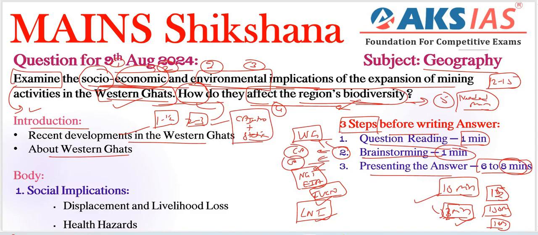We need to include another para about Western Ghats. We can write some importance of Western Ghats. We can write UNESCO World Heritage Site, right? Very, very important. And also it's a biodiversity hotspot, right?